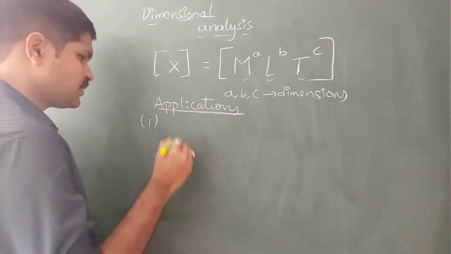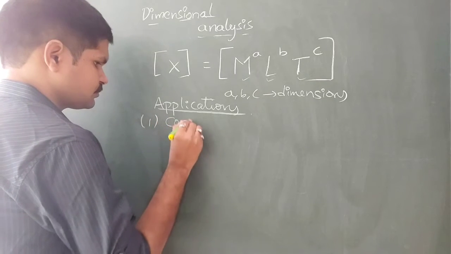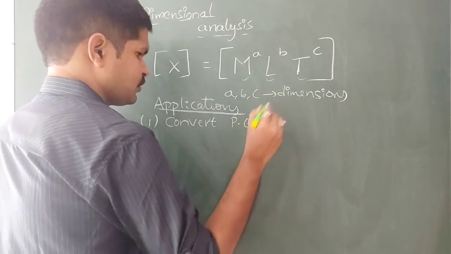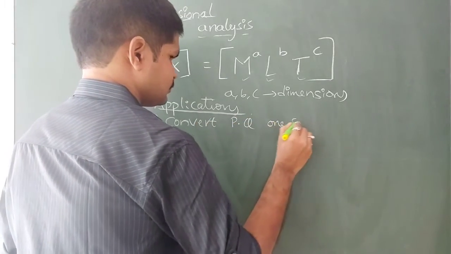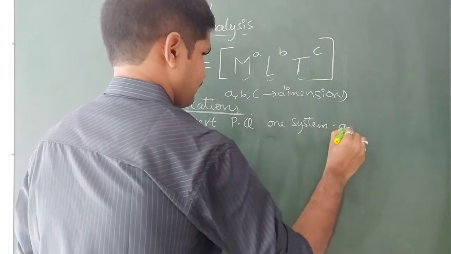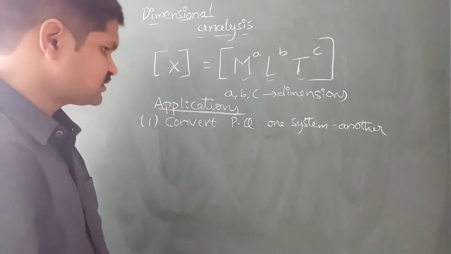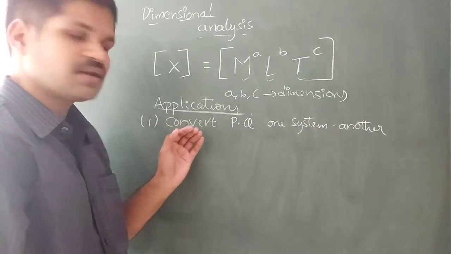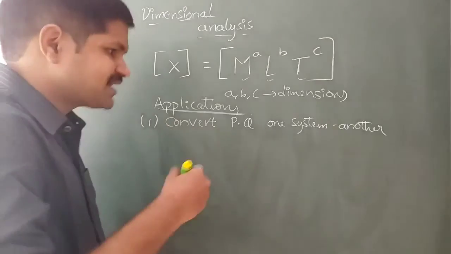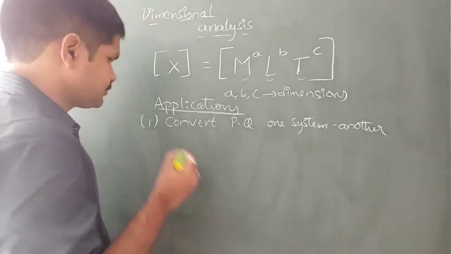The first and foremost application is that we can easily convert a physical quantity from one system to another system. That means MKS to CGS, or SI system to CGS, or CGS to SI, like that.